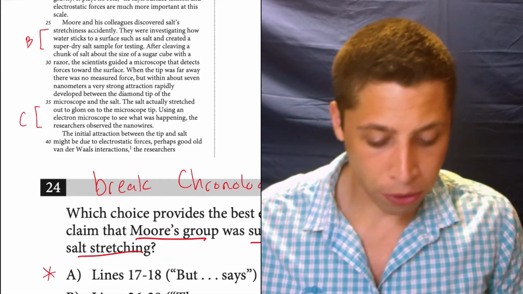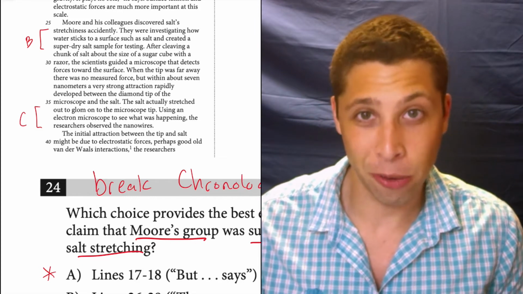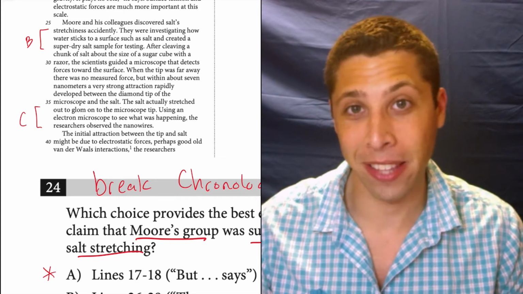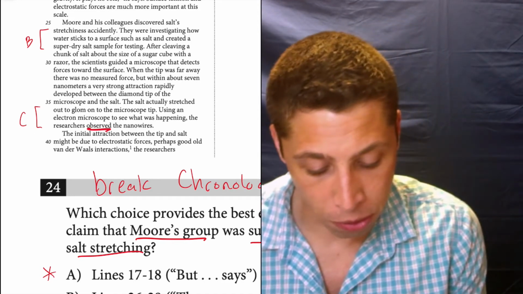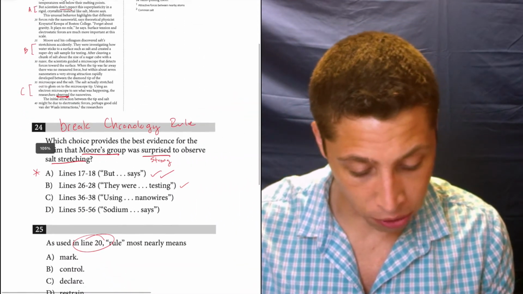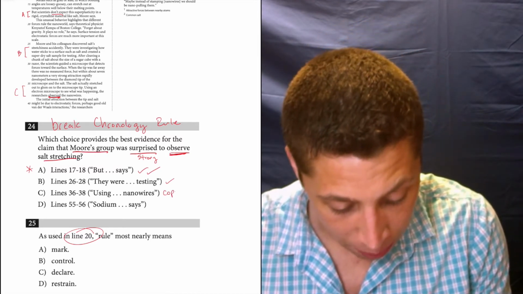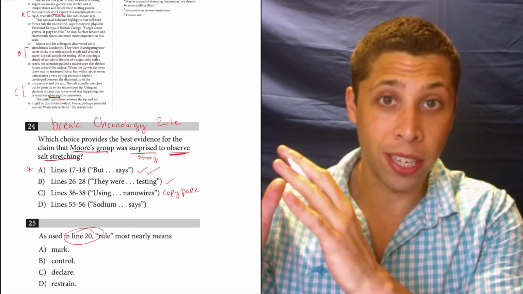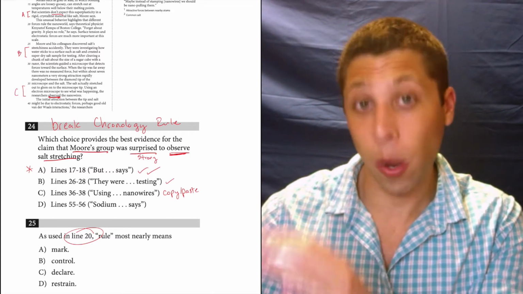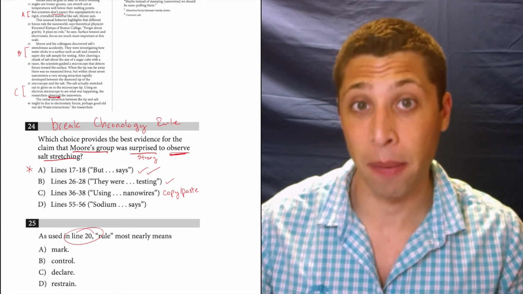Using an electron microscope to see what was happening, the researchers observed the nanowires. Well, that's doing something that the SAT loves to try to mess with us on. They're using that word observed, which we can see is also in the question, right? Observed. This is what I would call a copy-paste trap. We see a word in the choice or in the question that is also in the line reference, and it's the exact word. They literally just copied and pasted it.